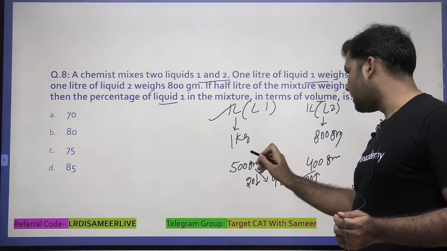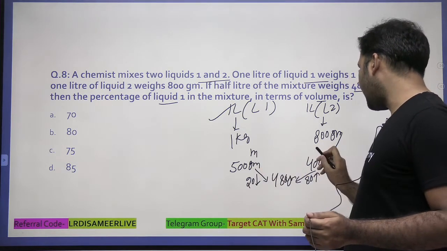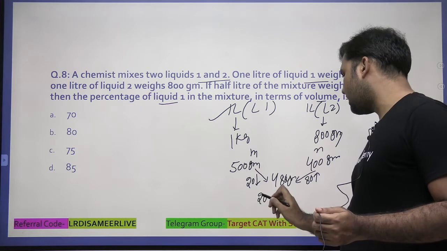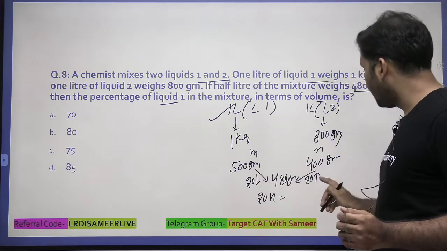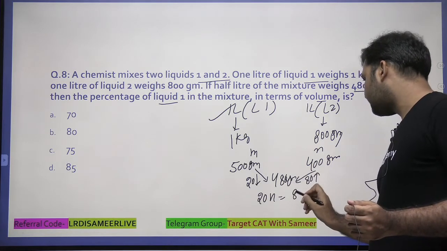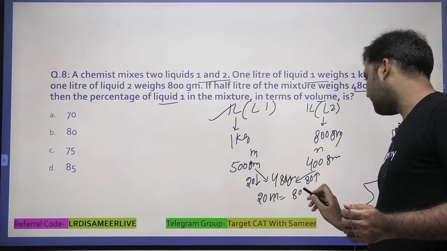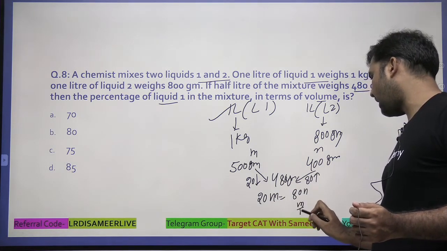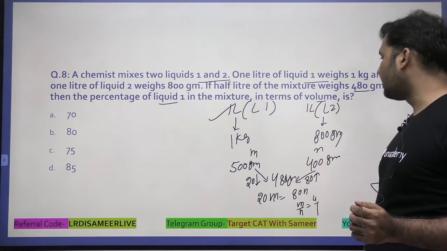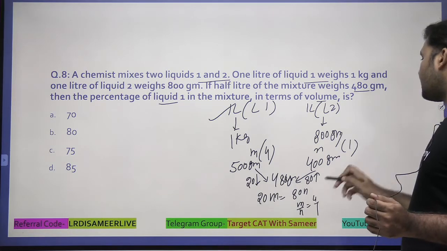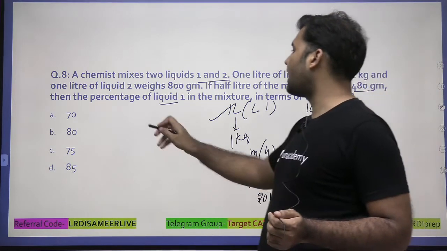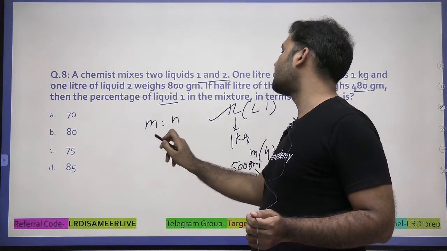So if I'm taking m units of this and n units of this, the gain of 20 on m units will be the same as the loss of 80 on n. So m upon n will be 4 by 1. That means 4 units of this would be combined with 1 unit of this. So m and n have been combined in the ratio 4:1.